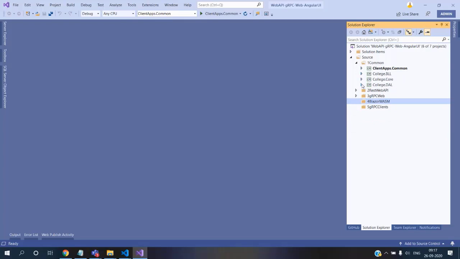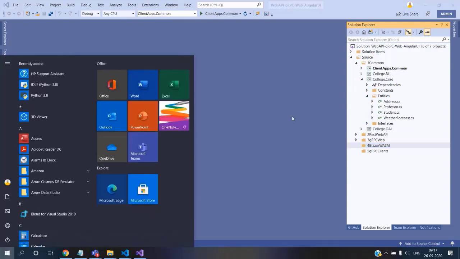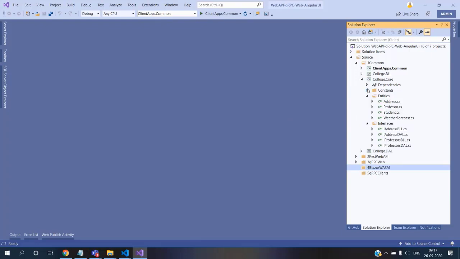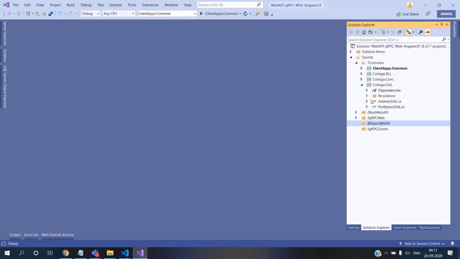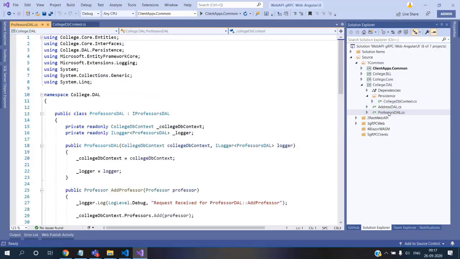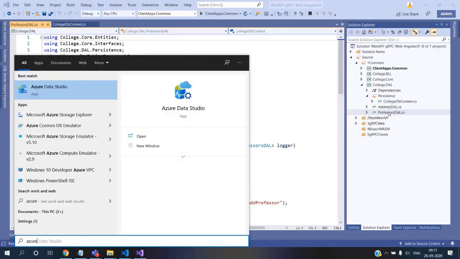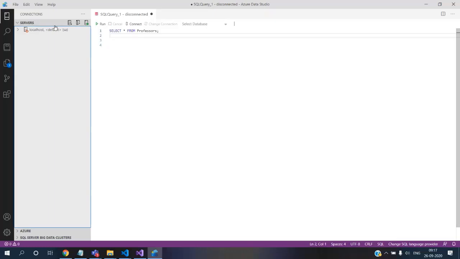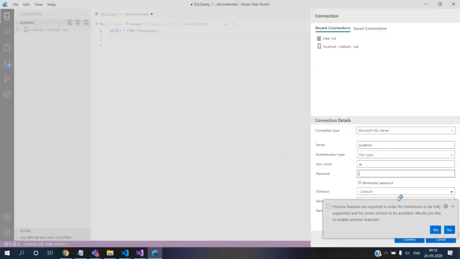And the next thing we have already seen is this core, where we have the entities, we have the interfaces, and we have the constants. So we saw this at length, and also we have seen this persistence, which is having a couple of tables, and this is the Professor Dal. Okay, so let me open that Azure Data Studio, our favorite guy, and we'll see that. One second, let me.